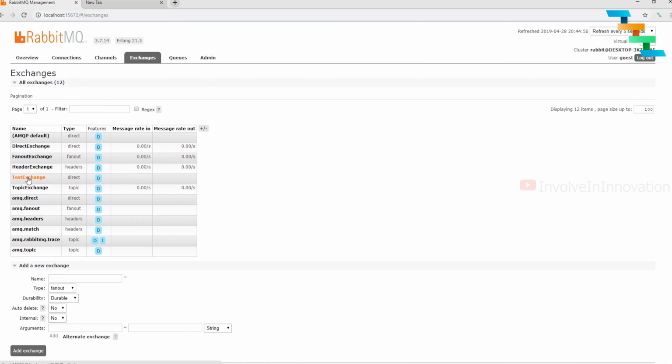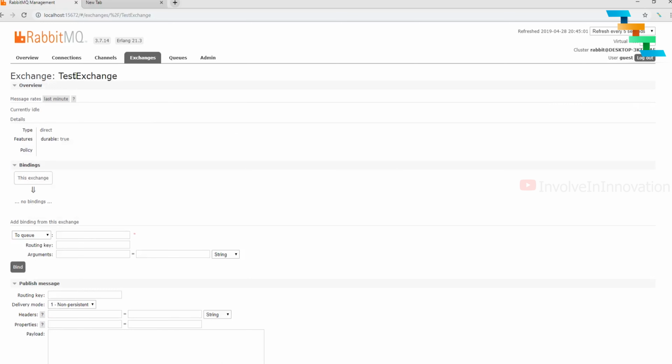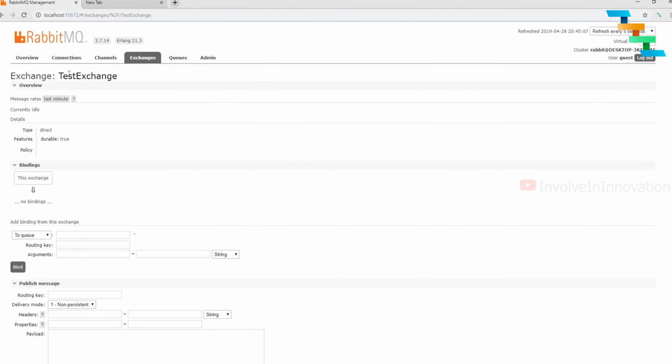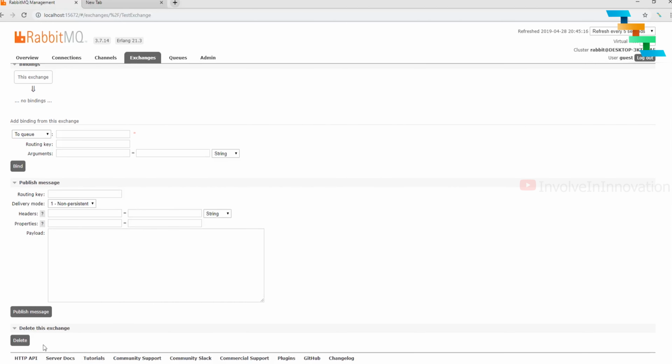Now we can go inside this exchange by clicking here. If you click this exchange, we can add bindings and we can publish message to this exchange from here. And we can even delete this exchange by clicking this delete button. We will see what is binding and messages later in this chapter.